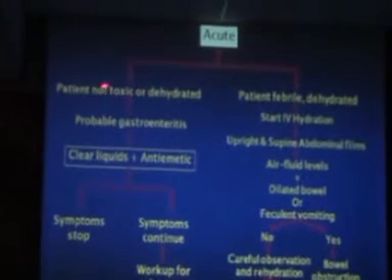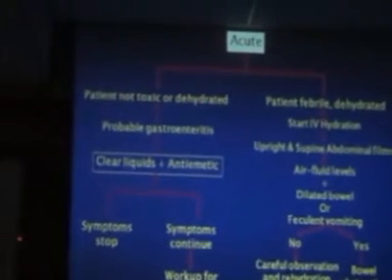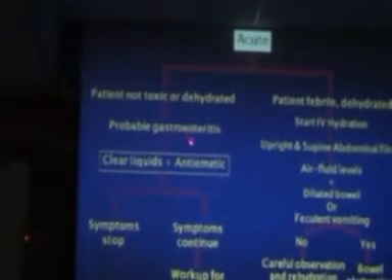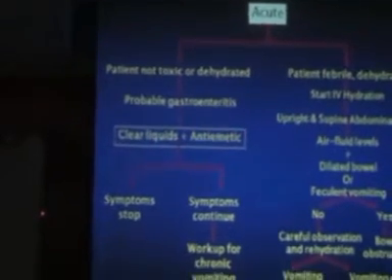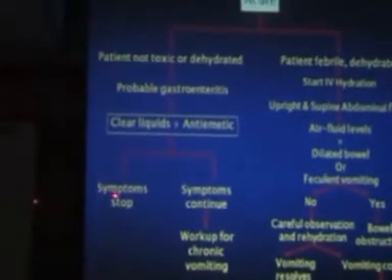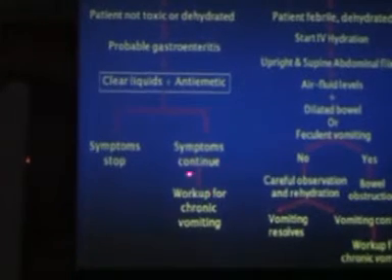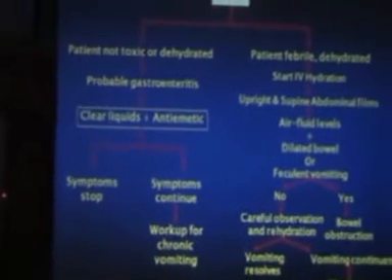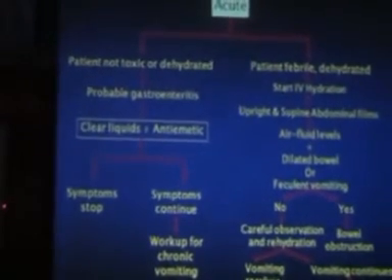Acute vomiting, patient not toxic, patient not dehydrated, probably gastritis or gastroenteritis. Give clear liquids and an antiemetic drug from my side. Symptoms stop. But if symptoms continue, work up for chronic vomiting. The person was actually having chronic vomiting and presented acutely.